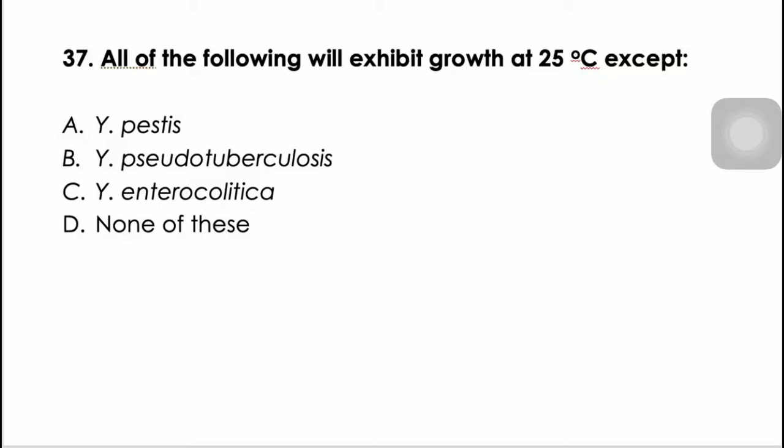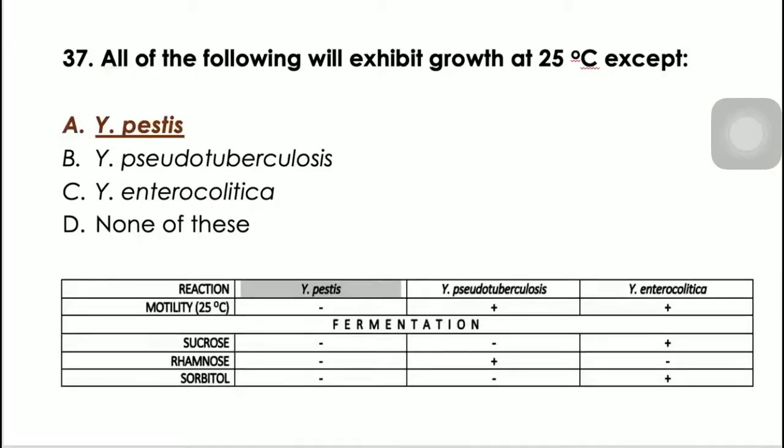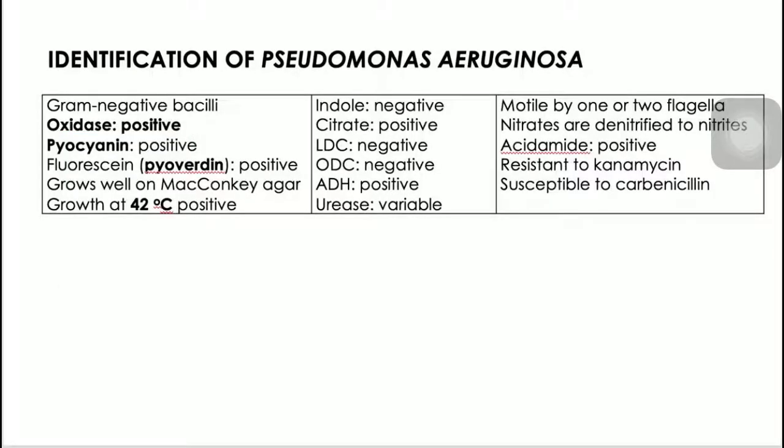So, si Yersinia pestis. So, all of the following will exhibit growth at 25 degrees centigrade. All Yersinia except for Yersinia pestis. So, we have letter A, Yersinia pestis. Okay, so it is truly non-motile. Di ba? When you check here, they are all non-motile at 37, but at 25 degrees centigrade at a colder temperature, dapat motile na po yung mga Yersinia, except lang po for Yersinia pestis because Yersinia pestis is truly non-motile. So non-motile po talaga siya. Okay? So we have letter A, Yersinia pestis. Okay. Next, we are done with Enterobacteriaceae. Let's now move to your Pseudomonas.